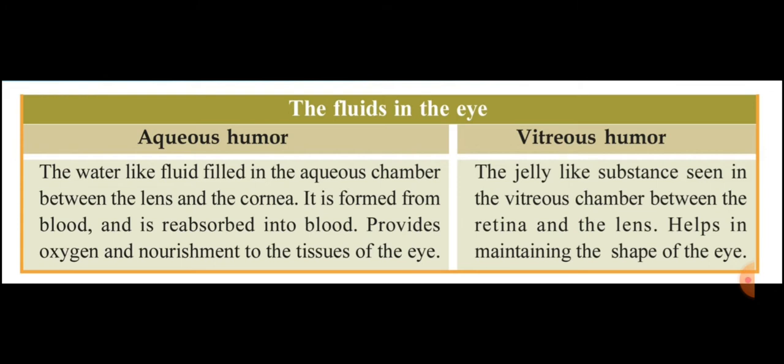Next, the second heading, vitreous humor. First we can say where it is seen. Look, aqueous humor was seen in the aqueous chamber. So vitreous humor is seen in the vitreous chamber. Then where is the vitreous chamber? It is seen between the retina and lens. So the boundary or the area that you have to note: the vitreous chamber is seen between the retina and the lens. That is the space.